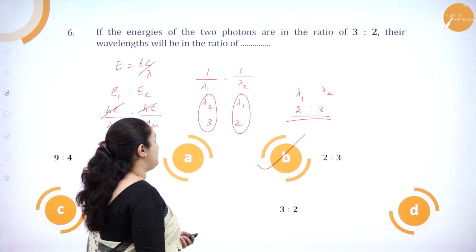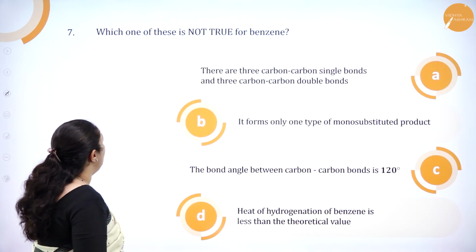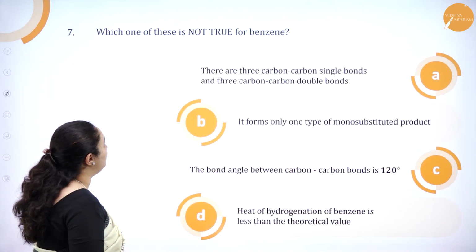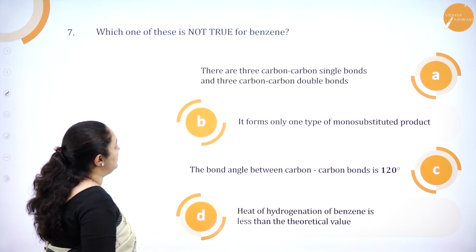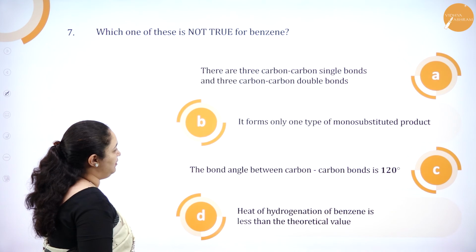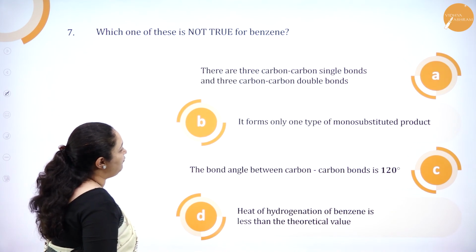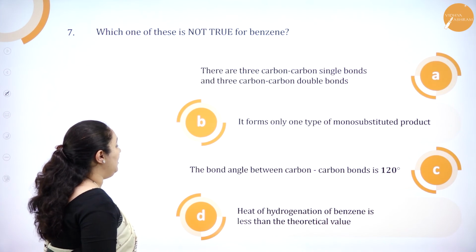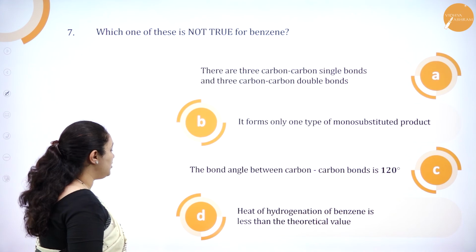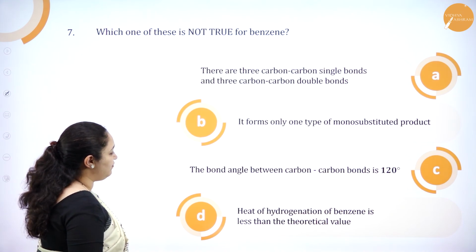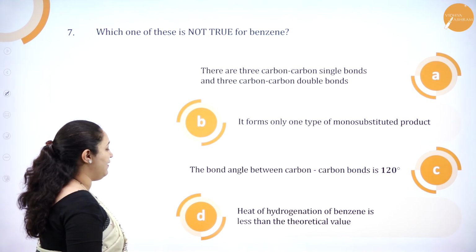Okay. Next question. Which one of these is not true for benzene? Option A, there are 3 carbon-carbon single bonds and 3 carbon-carbon double bonds. Option B, it forms only one type of monosubstituted product. Option C, the bond angle between carbon-carbon bonds is 120 degrees. Option D, heat of hydrogenation of benzene is less than the theoretical value.